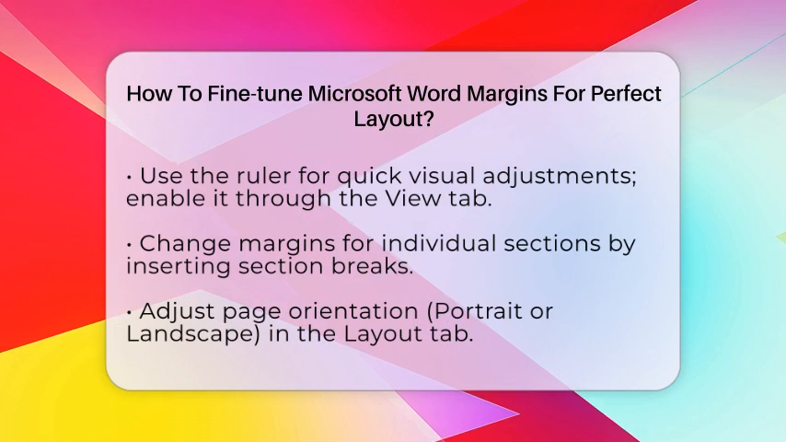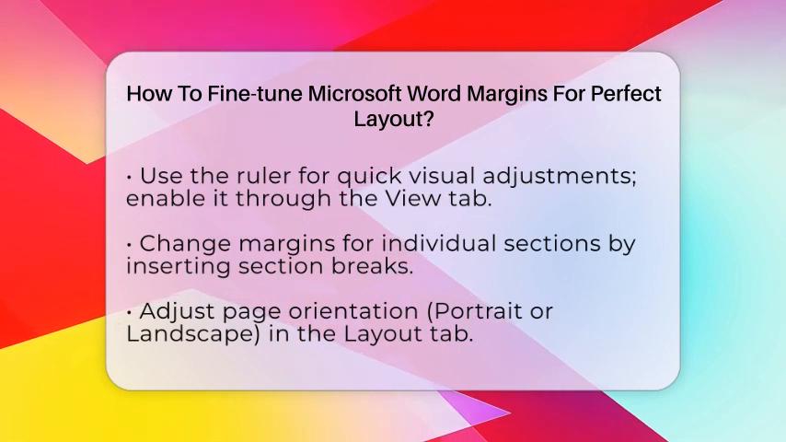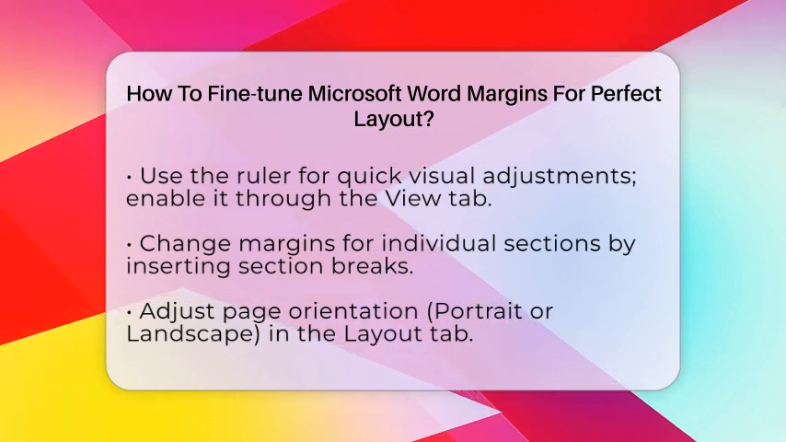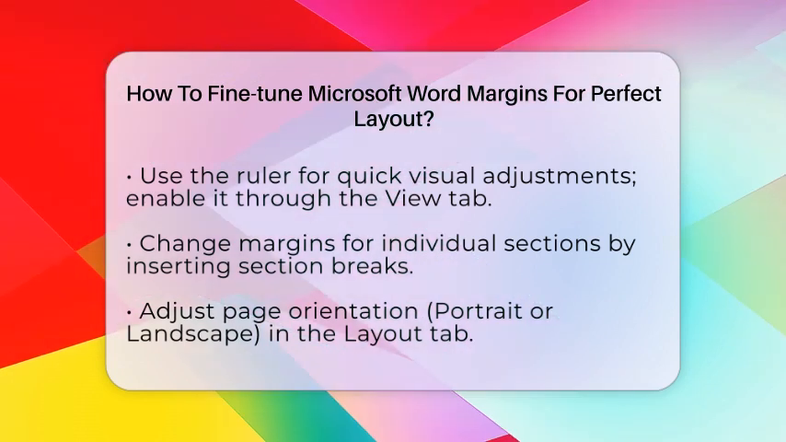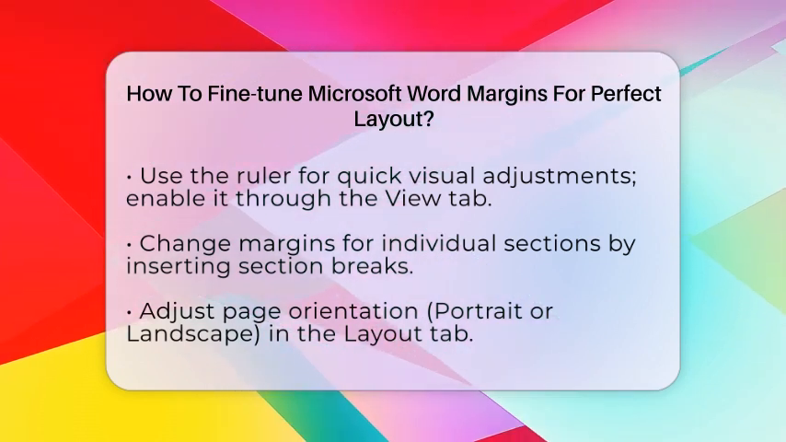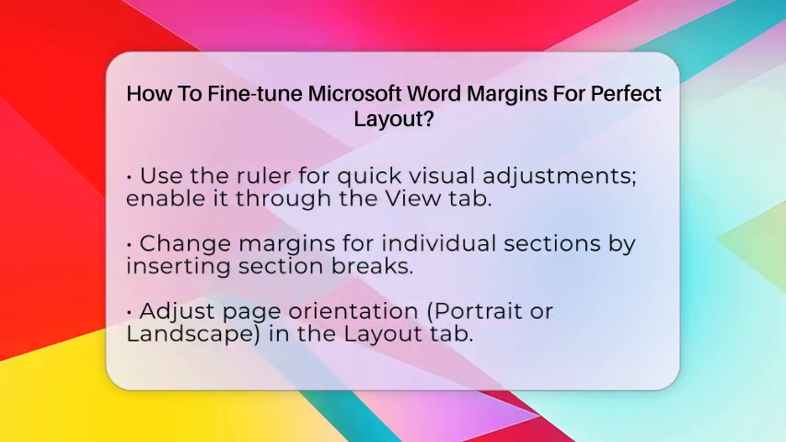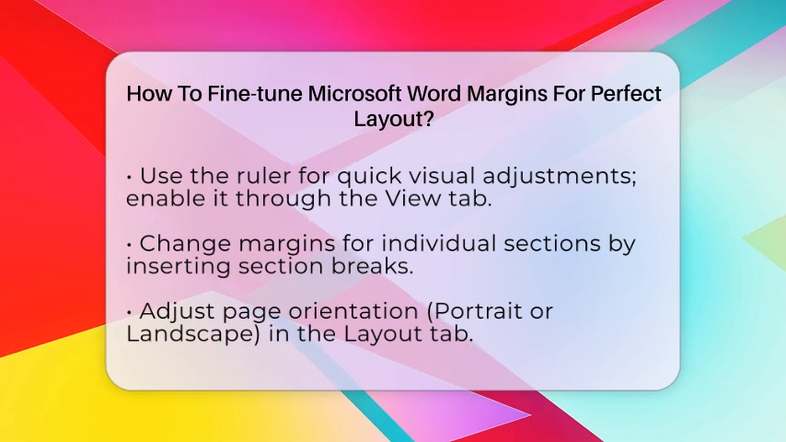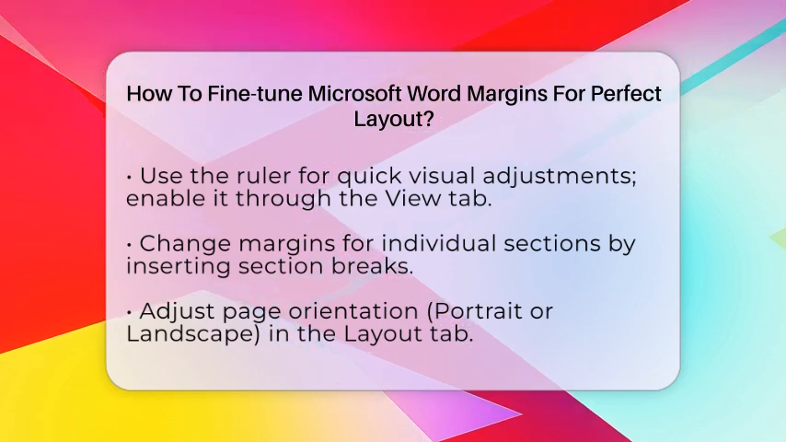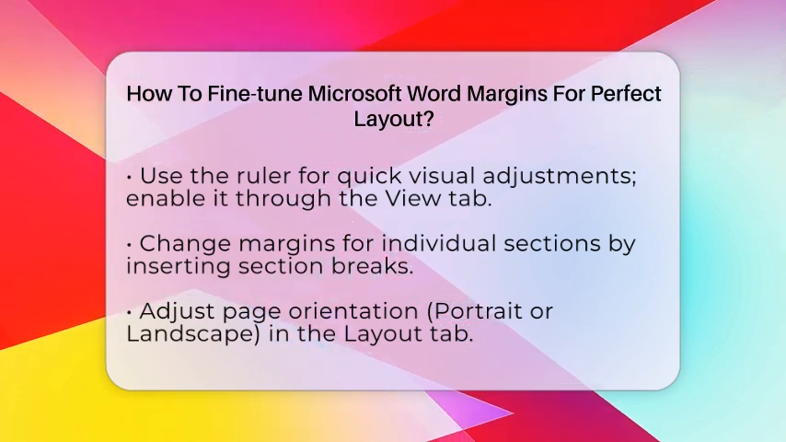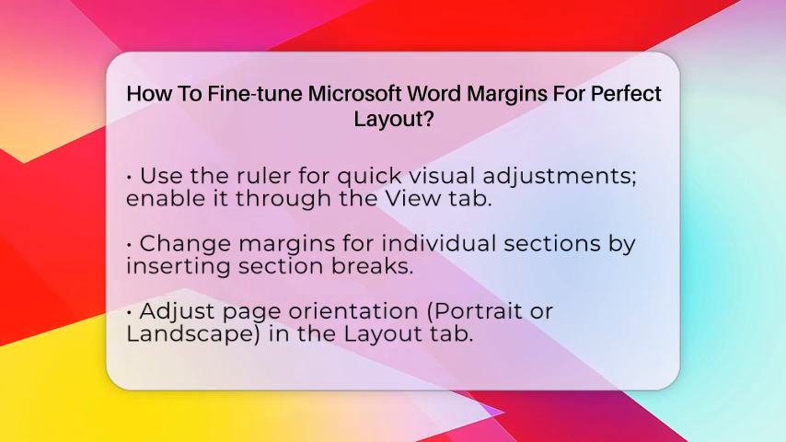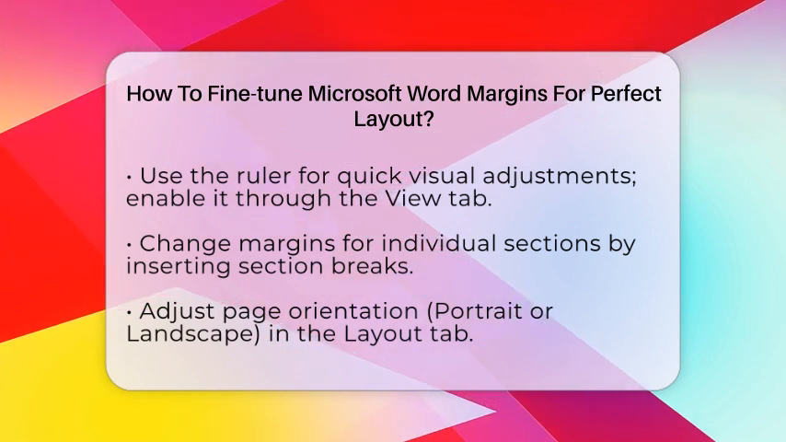If you are working with a document that has multiple sections, you can change margins for individual sections without affecting the rest of the document. To do this, insert section breaks where needed. Then, place your cursor in the section you want to adjust, open the Page Setup dialog, set your margins, and choose Apply to this section.